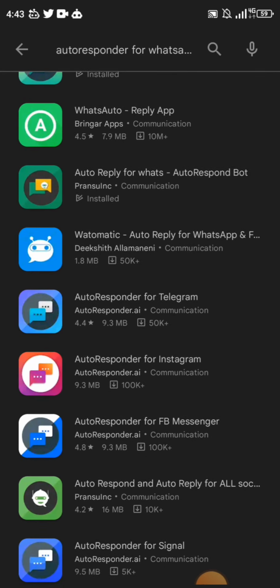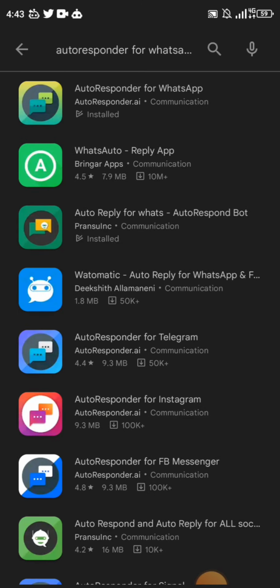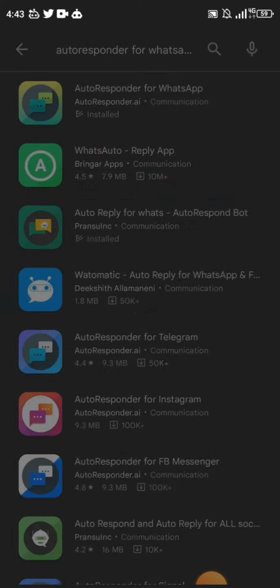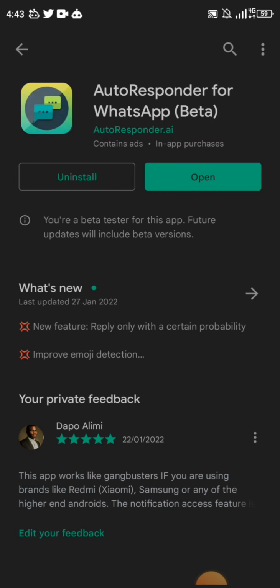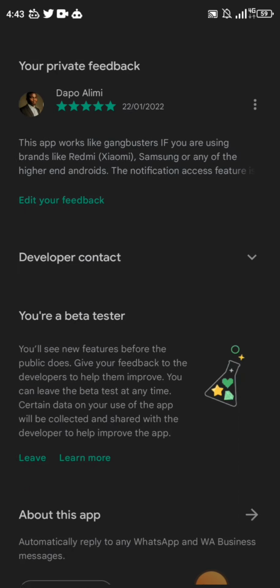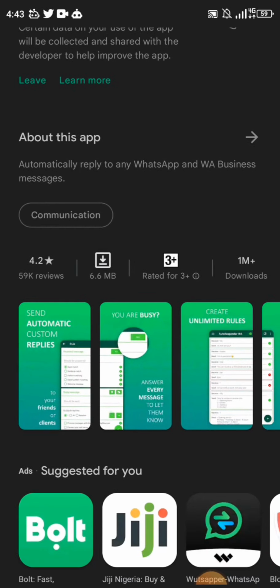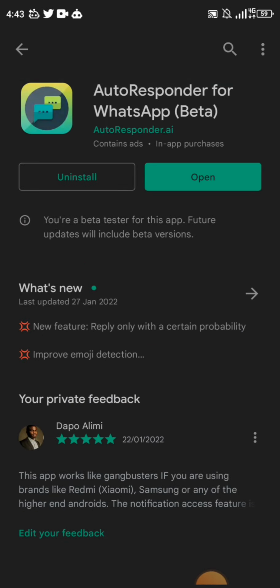Both of them work very well, but I use autoresponder for WhatsApp. This is the one I use. This is the most popular one, and it's doing very well. You can see the rating is 4.2, so it does extremely well. So you're going to have to install this particular app. I already have it installed on my phone, so I don't need to download it again, but you're going to have to install it.